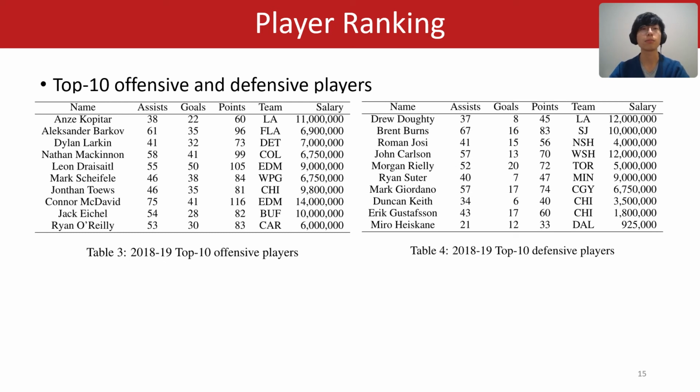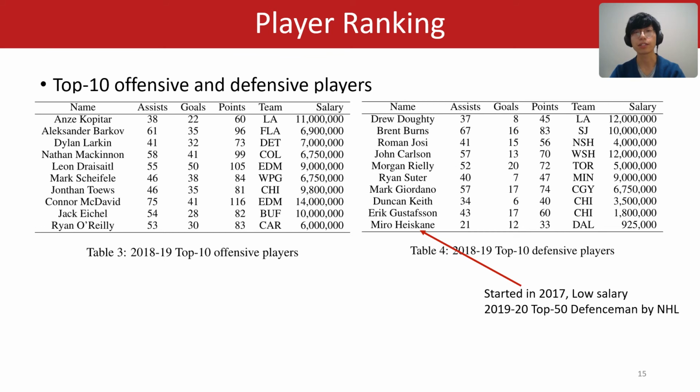Here we show the top 10 offensive and defensive players. These are all very famous players that you can find on the NHL website. And our ranking can be used to identify promising players. For example, Murray just started his career in 2017 and drew a salary much lower than other players, but he was nominated as a top 50 defenseman by the NHL in 2019-20.